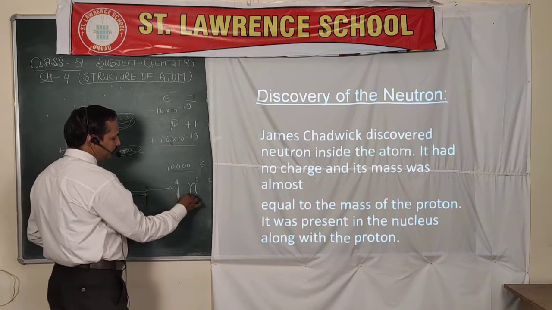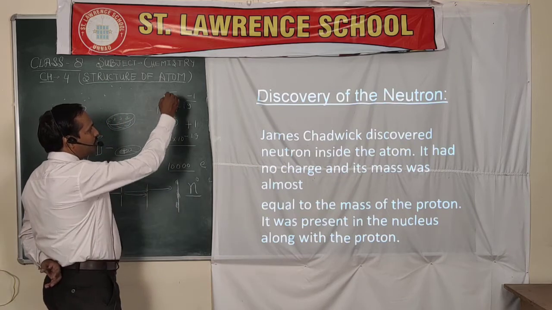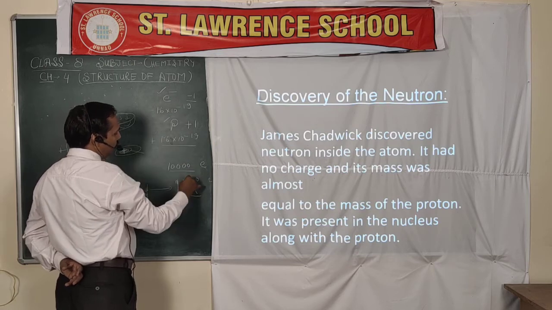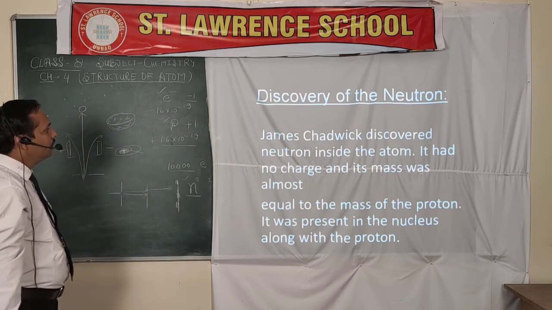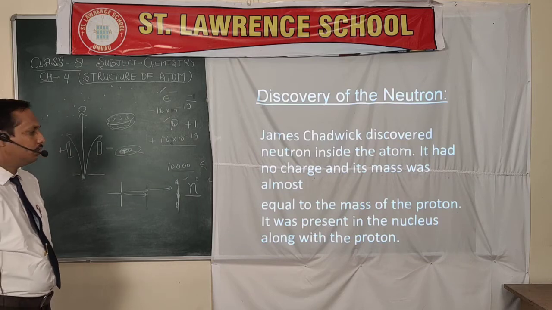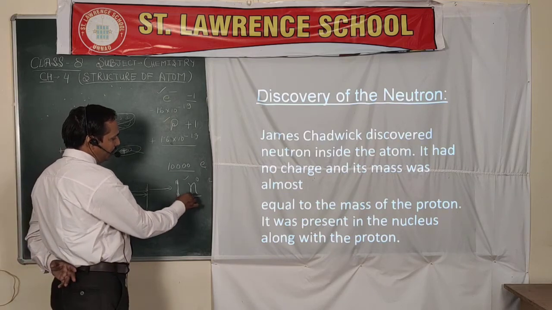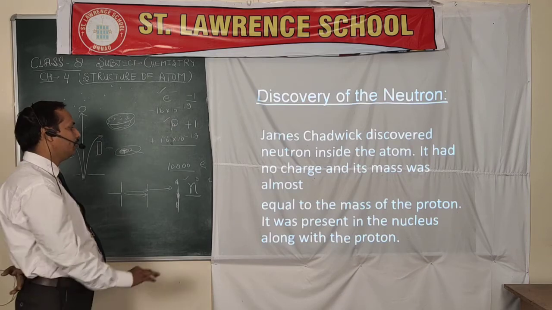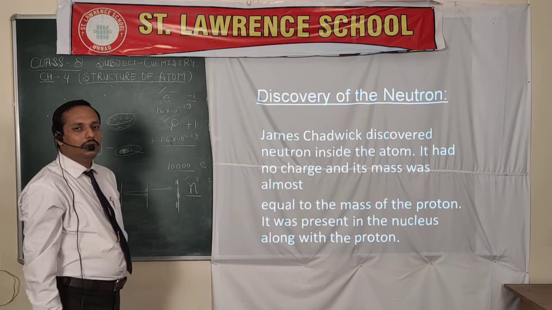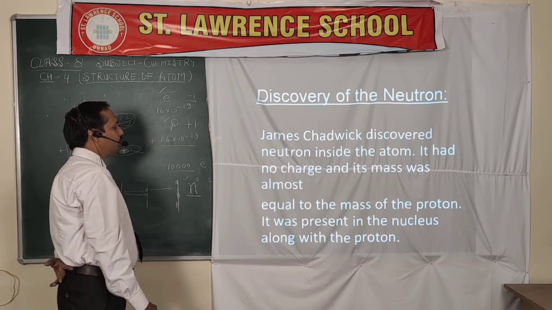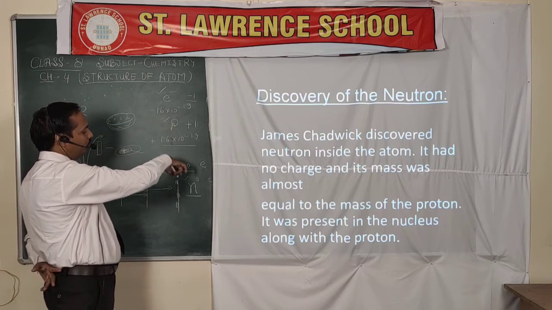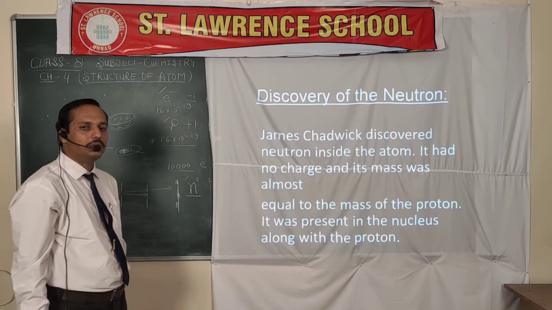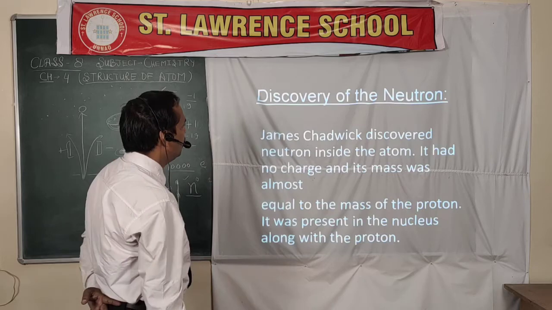So if we talk about the subatomic particles, there are three: electron, proton and neutron. The mass of the neutron is approximately equal to the hydrogen atom. It means its mass is approximately equal to the mass of the proton. These electrons, protons and neutrons are the subatomic particles found in the atom.